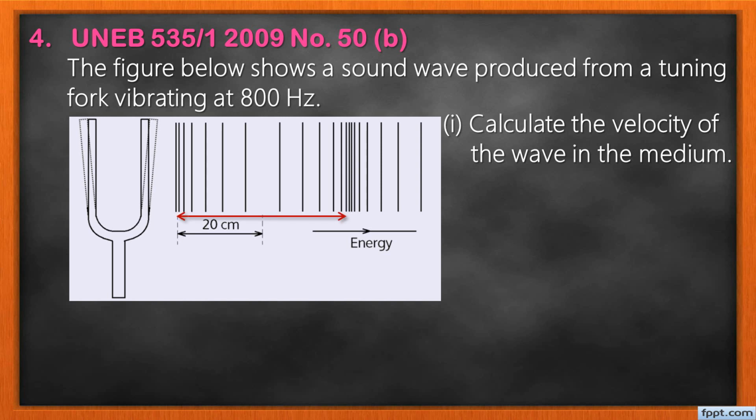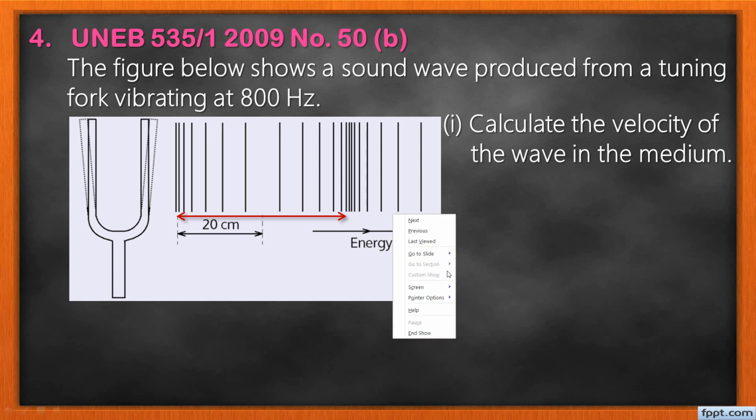They gave you the distance between the middle positions of a compression and that of a rarefaction. That means the wavelength, if this distance is 20, is twice that distance, which gives you 40 centimeters. Convert that to meters and use it in the wave velocity.